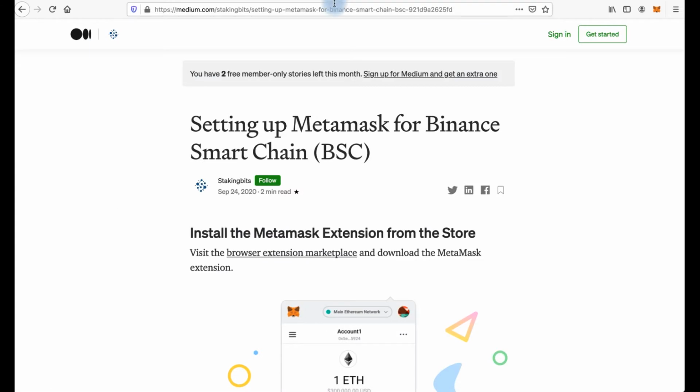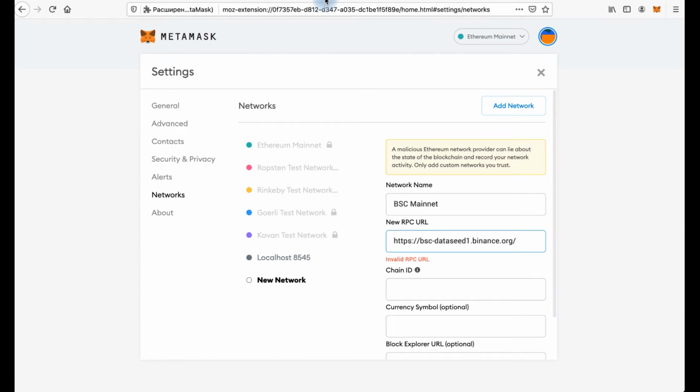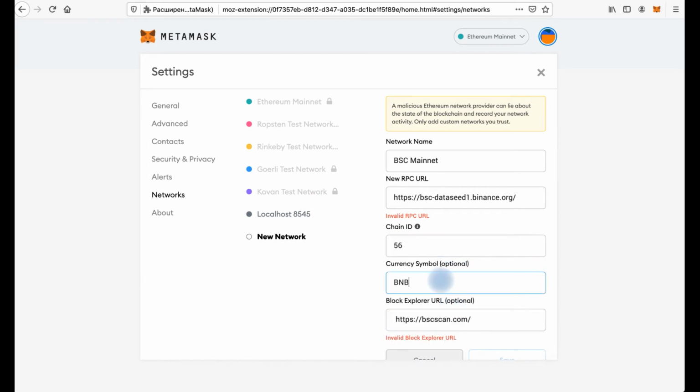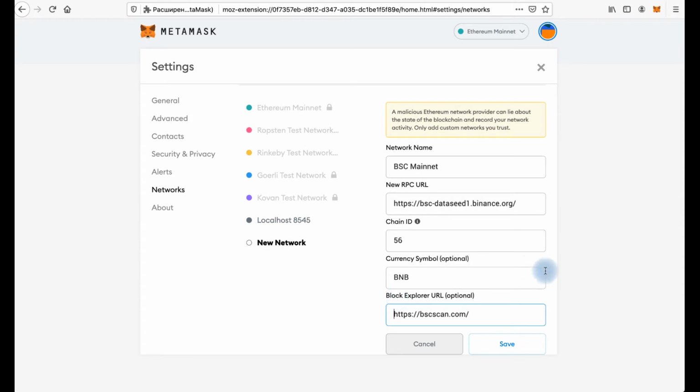I have this data in this article and I will leave a link in the description of this video. You go down and here we have data. And let's copy and paste all this data. Name, RPC URL, chain ID 56 and block explorer and BNB. Here we need to do this and this. And save. That's it. We are connected to a Binance Smart Chain.